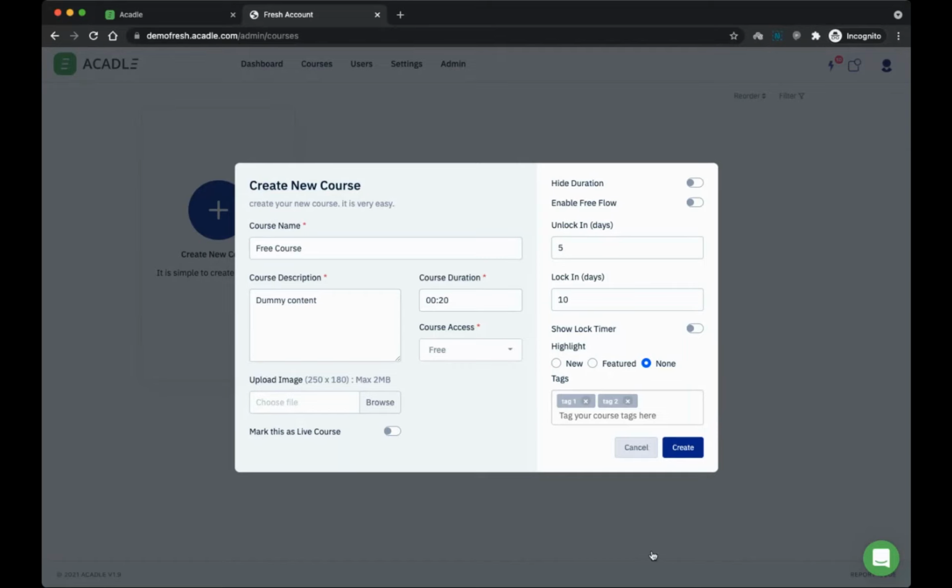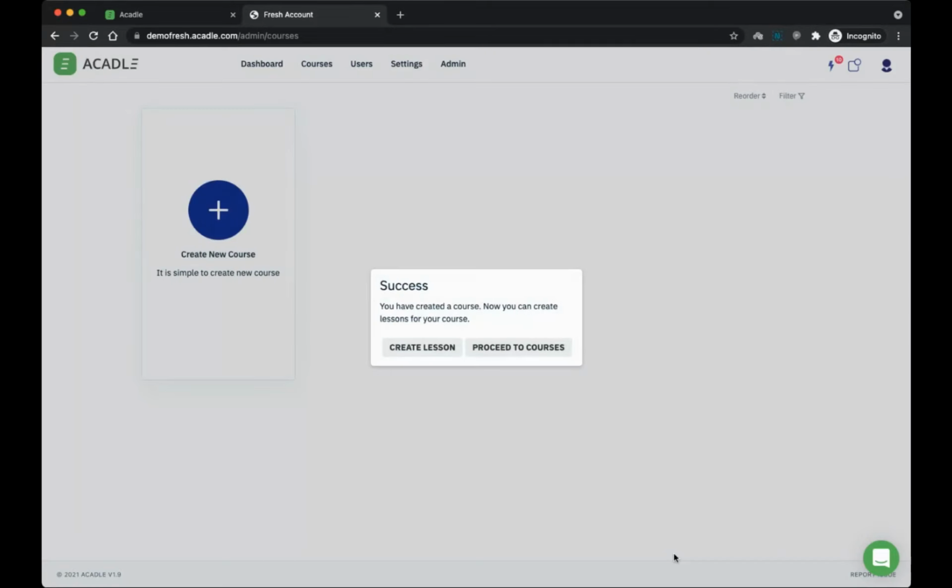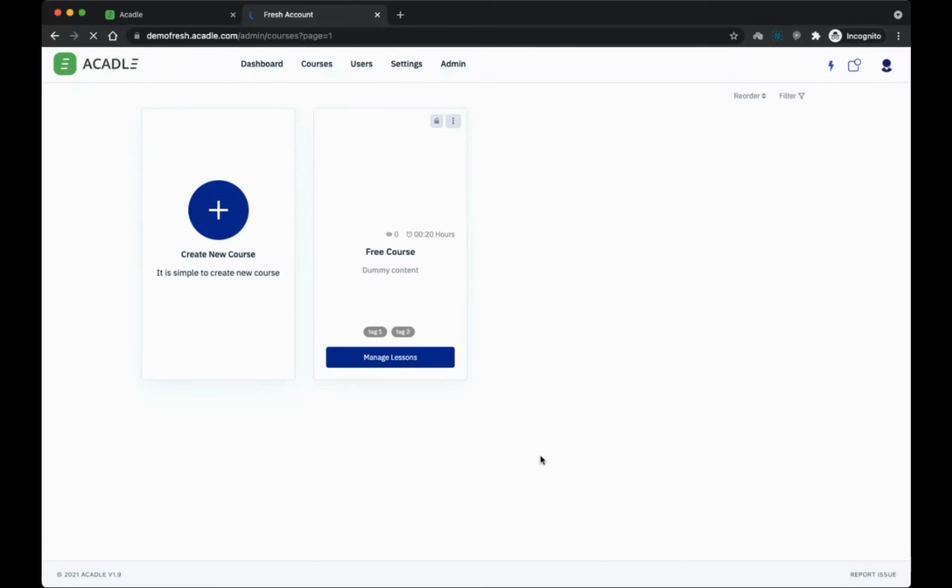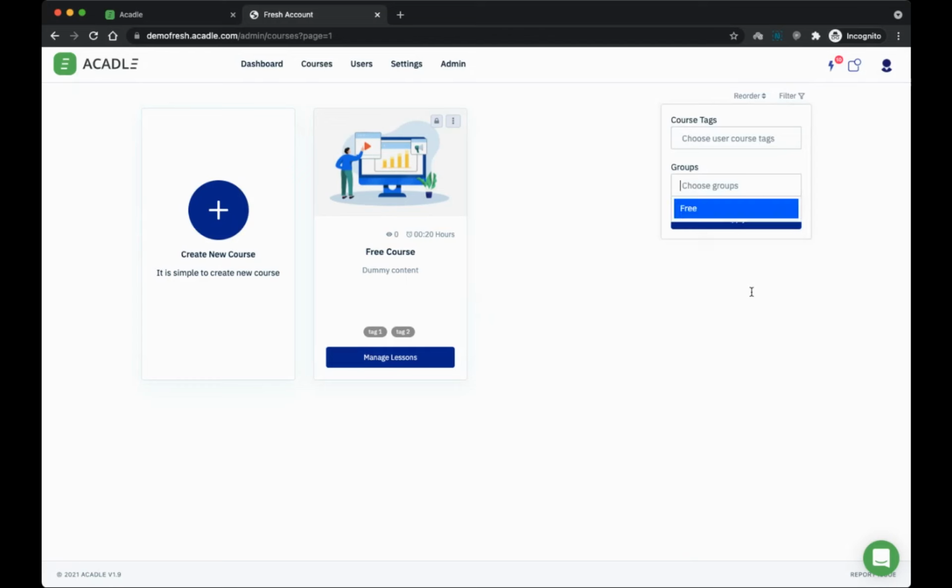So let's say I just click on create, so you can see this is getting created. You'll also be able to see the tags here. If I want to filter by tags, I can filter by tags. As an admin, I will also have an option to filter by groups. So I have an option to filter by tags, but I can also filter by group. Similarly, if I want to reorder, so let's say I've already created a bunch of courses here, I can very much do that from here.